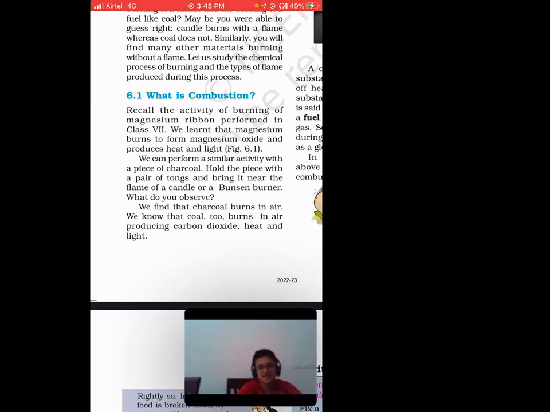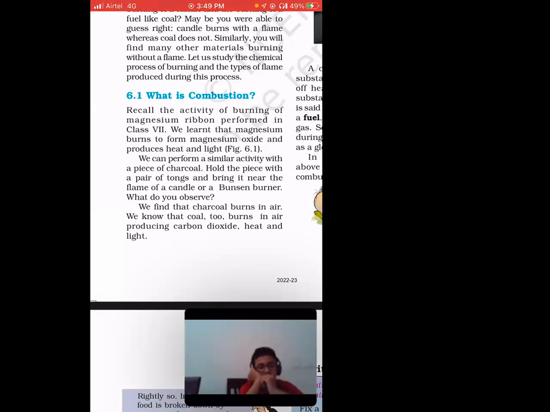Basically, there was a thing where you burn that ribbon and it becomes ashes. So we learned that magnesium burns to form magnesium oxide. When you burn the magnesium, it is converted into magnesium oxide, and with that, it produces heat and light, right?